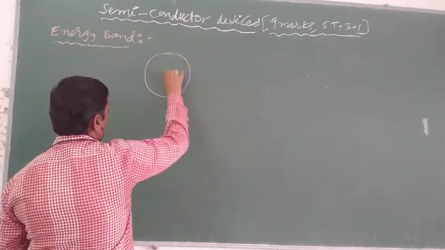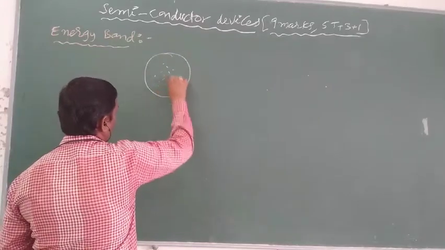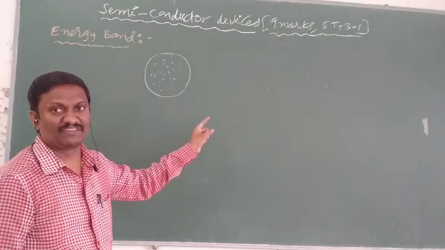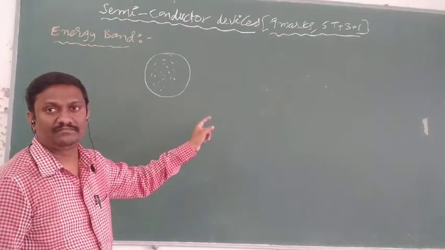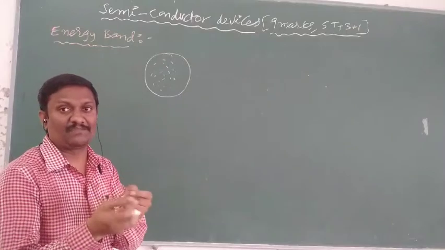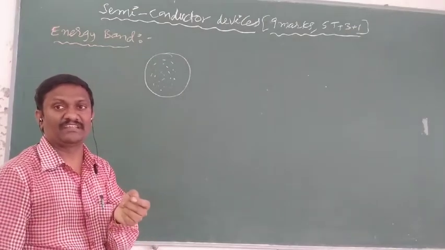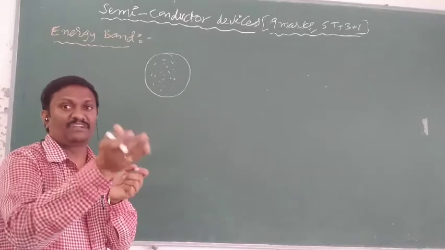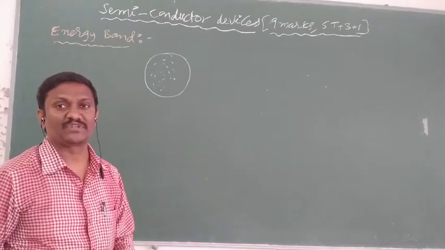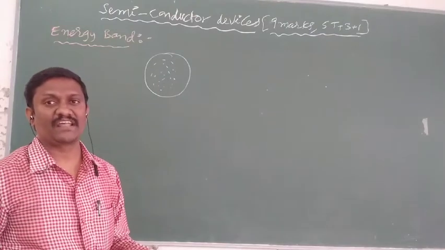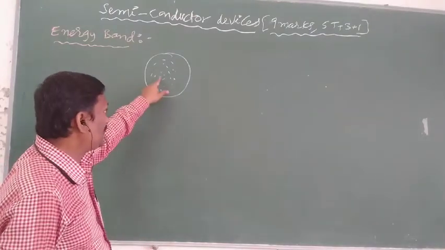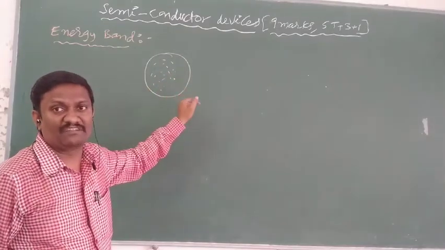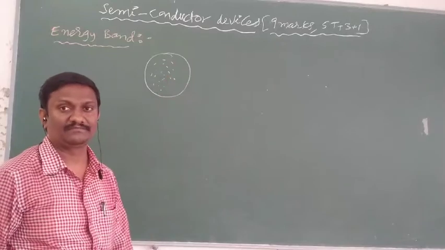In case of solids, all atoms are tightly packed. The interatomic distance from one atom to the neighboring atom is very less, because in solids all atoms are tightly packed. So the separation is less, and the interaction between one atom and neighboring atoms is much more. Because of this interaction, energy levels in one atom and energy levels in neighboring atoms overlap. Overlapping of energy levels forms energy bands.